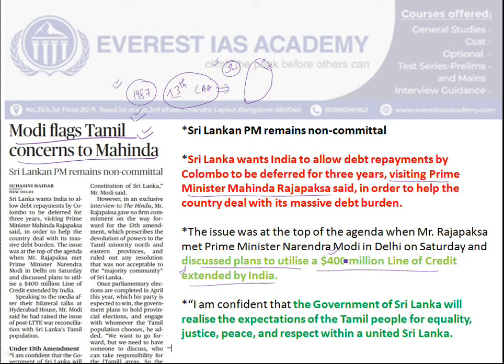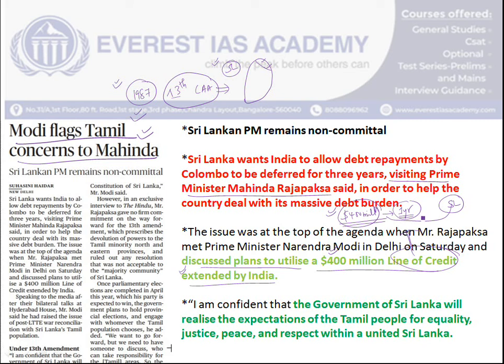Basically, friends, we should understand what this line of credit is. India has promised that it will give $400 million to the Sri Lankan government. It is different from a loan. Suppose India promises 400 million over 1 year: the Sri Lankan government can access this amount from India during that year, and it can be used for any infrastructural projects.